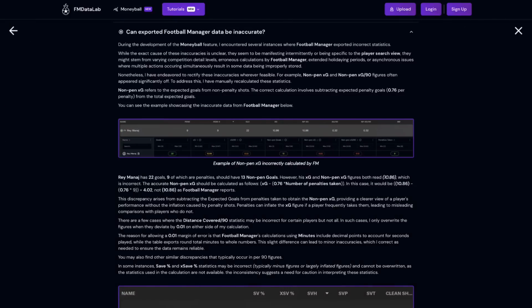During the development of the Moneyball feature, I did encounter several occasions where FM exported incorrect statistics. Now I go over all of these stats involved in the Moneyball tutorial page in the Can Export It Football Manager Data Be Inaccurate section. So be sure to give that a quick read before proceeding. The inconsistency in these stats does suggest a need for caution in interpreting these statistics.